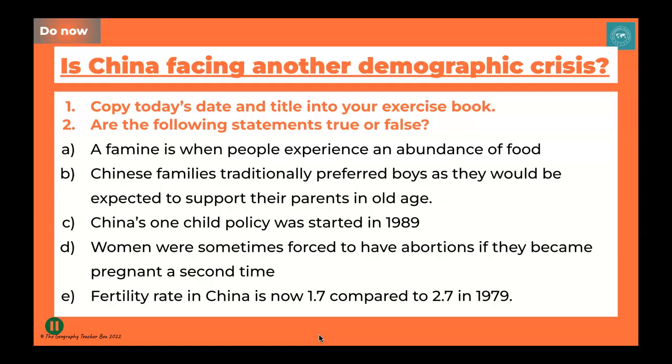Now then, on your screen you can see 5 different statements. All you need to do is read each one carefully and decide if it's true or false. And then in your book, record what you think. Now if it's false, you might want to think what the correct statement should say and jot down what you think it would be. So pause the video now and have a go at doing that.